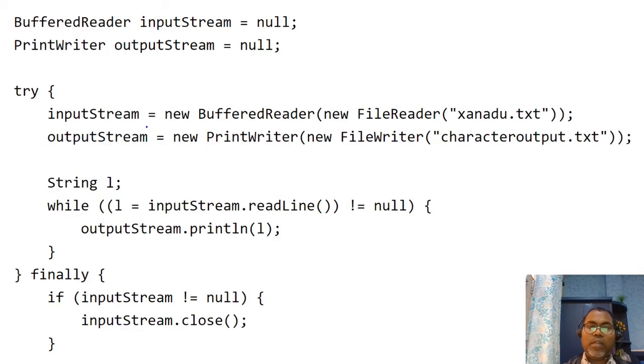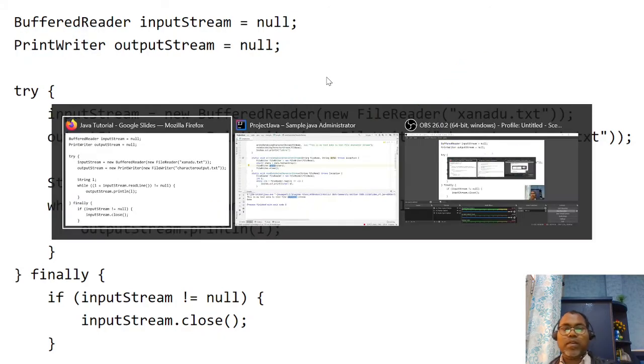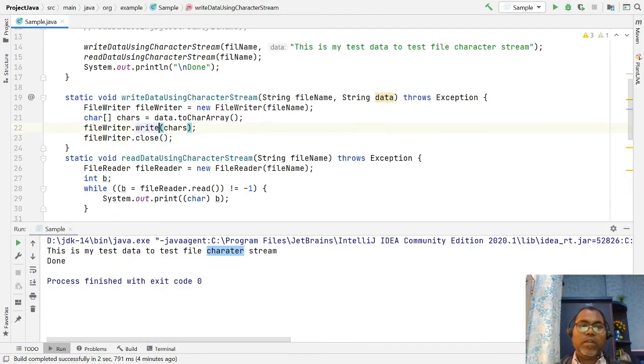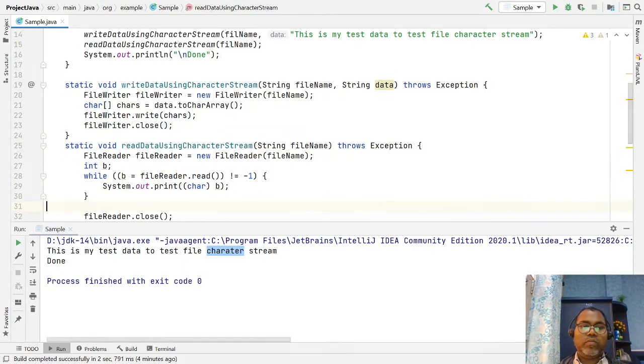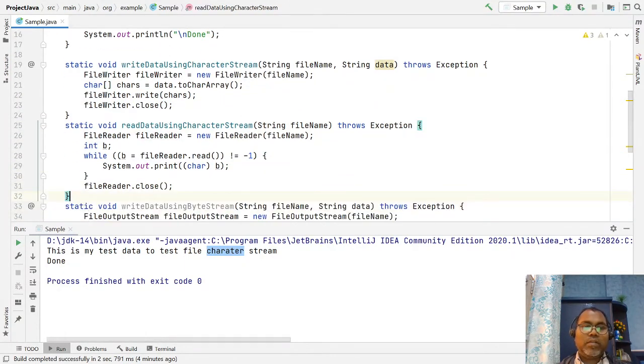So here we have similar classes, a buffered reader and a buffered writer, or print writer as well. Let's see, I want to read a file, same as what we did here. So you can use a buffered reader and writer. Let's write an example.